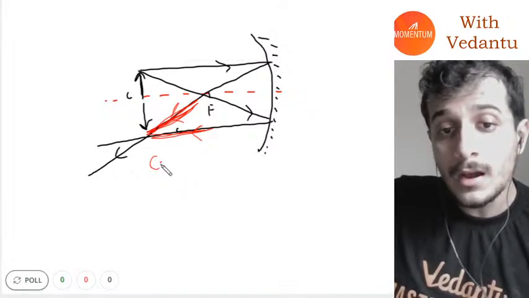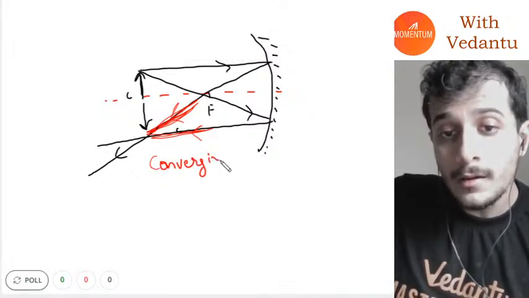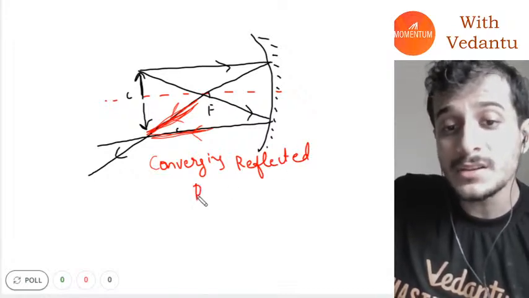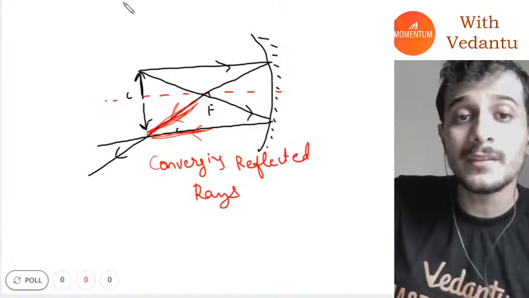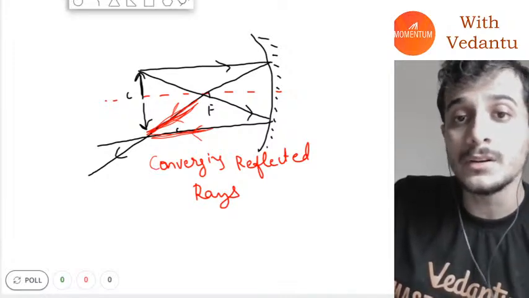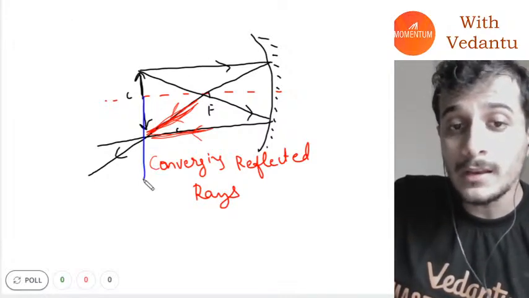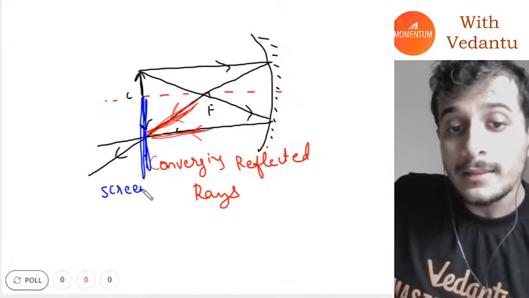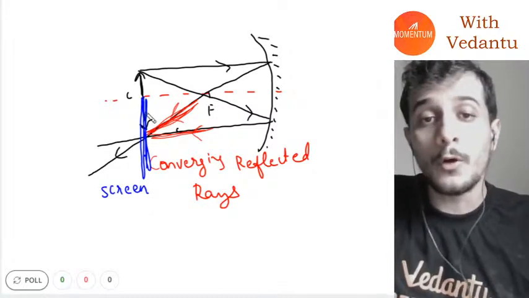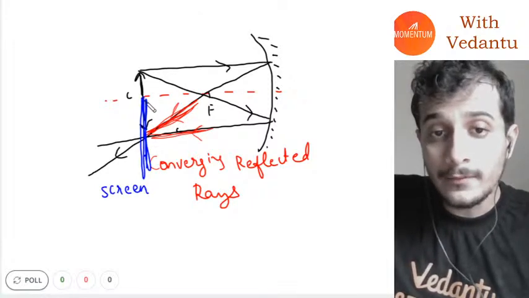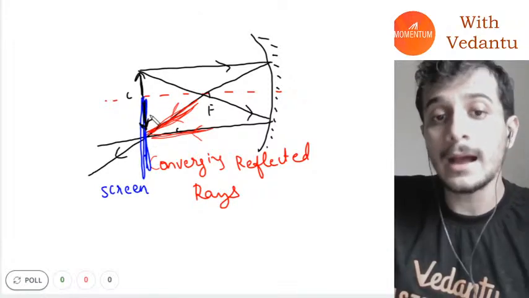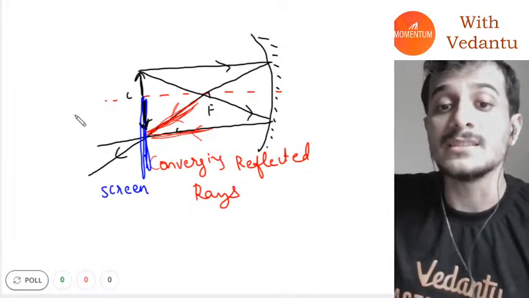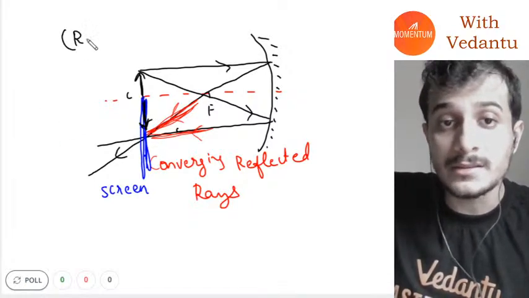Here I have converging reflected rays. So whenever I have converging reflected rays, what happens is that at the point they converge, if I put a screen at the point of convergence, then I can see an image forming at that point. In that case, I will see an image forming at that point. So these are called real images.